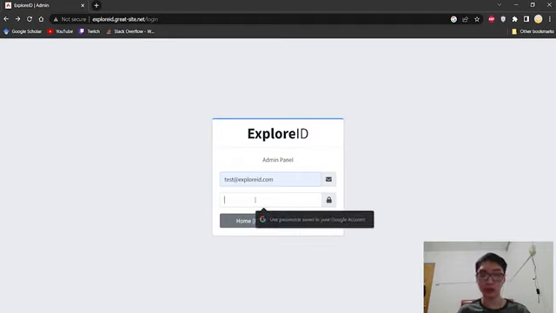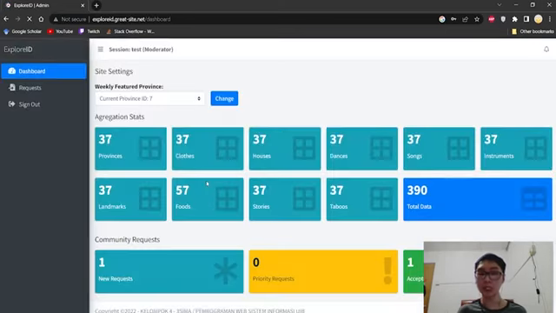For the moderator, the username is test@exploreid.com and the password is test123. It's simple so that you can test it later by yourself if you want to see. So we're signing in. You can see from here the session username is test, just like I used just now. The status is moderator.